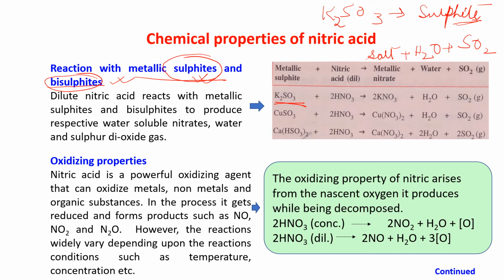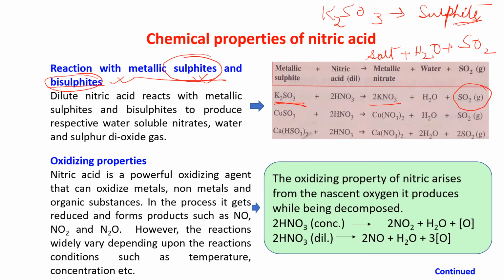When K2SO3 reacts with HNO3, you see this is a salt, KNO3, potassium nitrate, a nitrate salt. This is a water-soluble salt. This also I told you in the acid base chapter: solubility of salts that you have to learn. And water will form and the gas will come out as SO2.